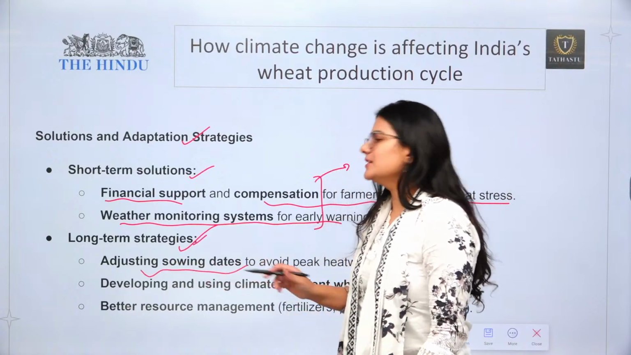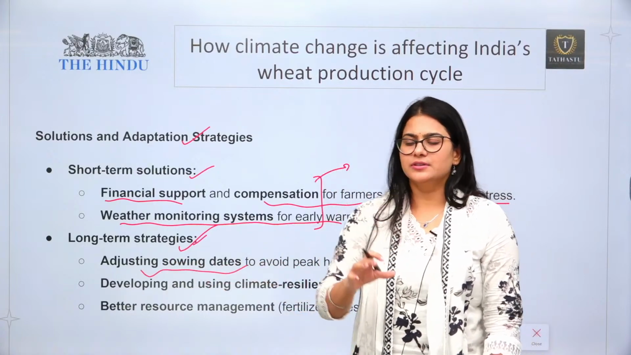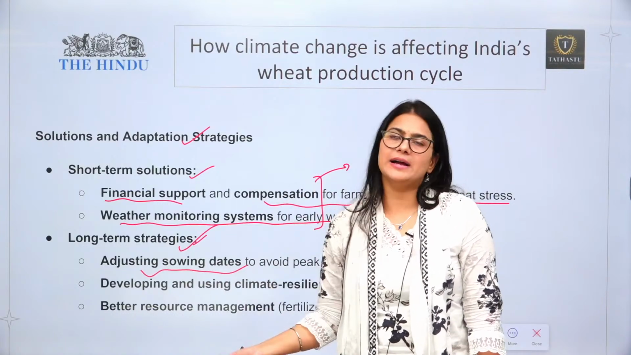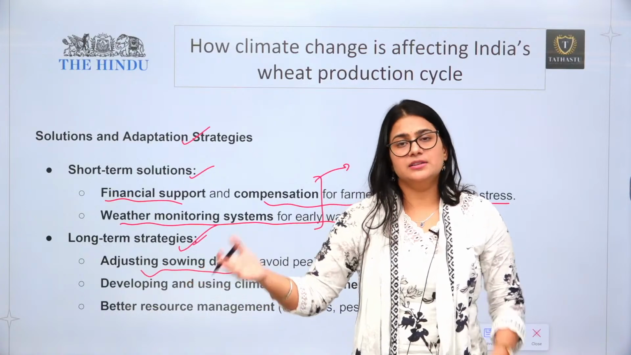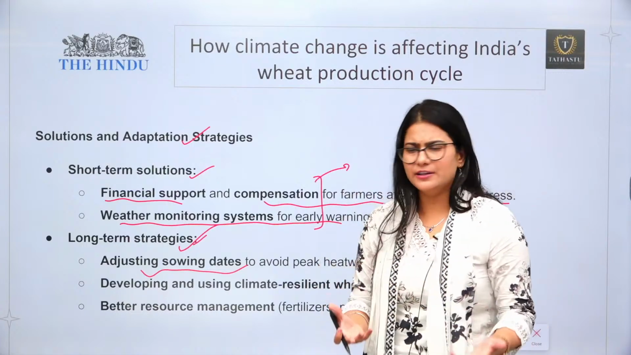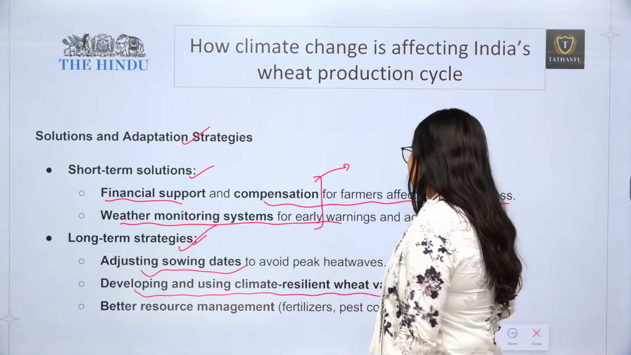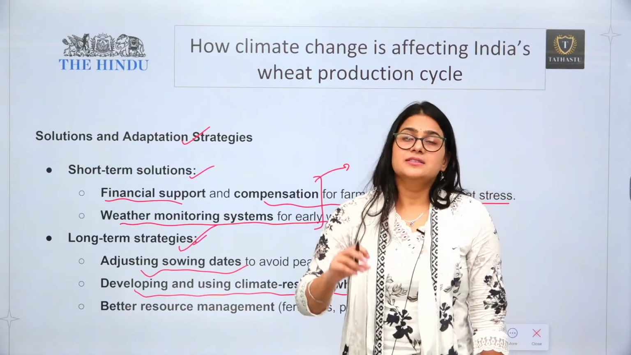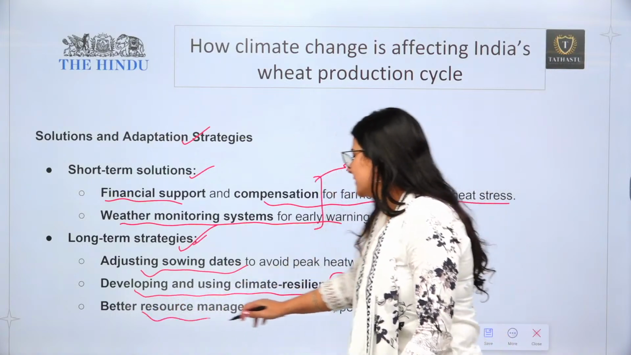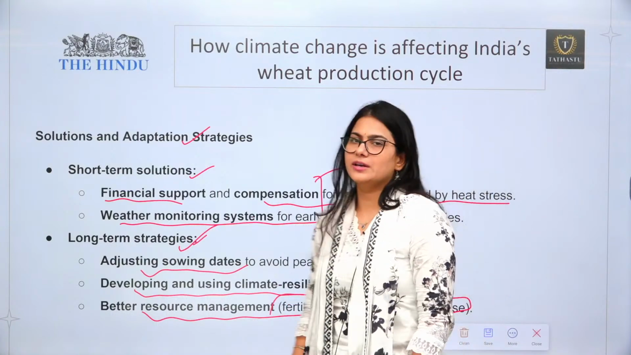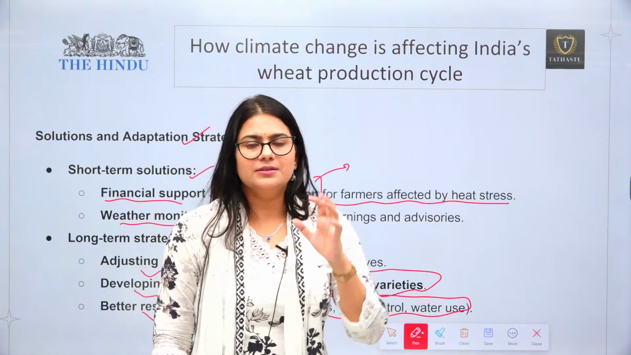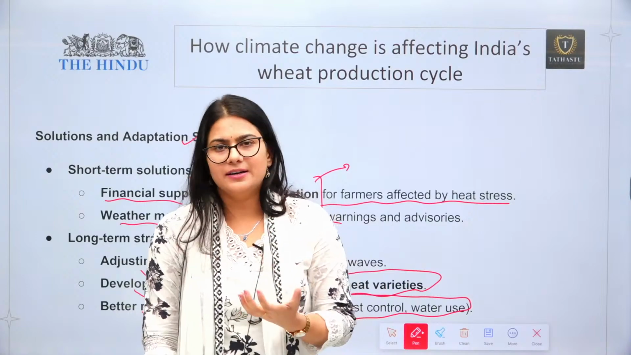First of all, we need to adjust the sowing dates. If there is a heat wave and the February month is going to act like a March month, or March like an April month, then we can actually change the sowing and harvesting month of wheat, and of rabi and kharif crops both. Second, depending on and using climate resilient wheat varieties, we can have some specialized wheat variety which is not going to get impacted by the heat waves, and we can have better resource management such as pest control, water and fertilizer, so that the quality, the nutrition, the size and the starch amount of the wheat can be maintained as it is.